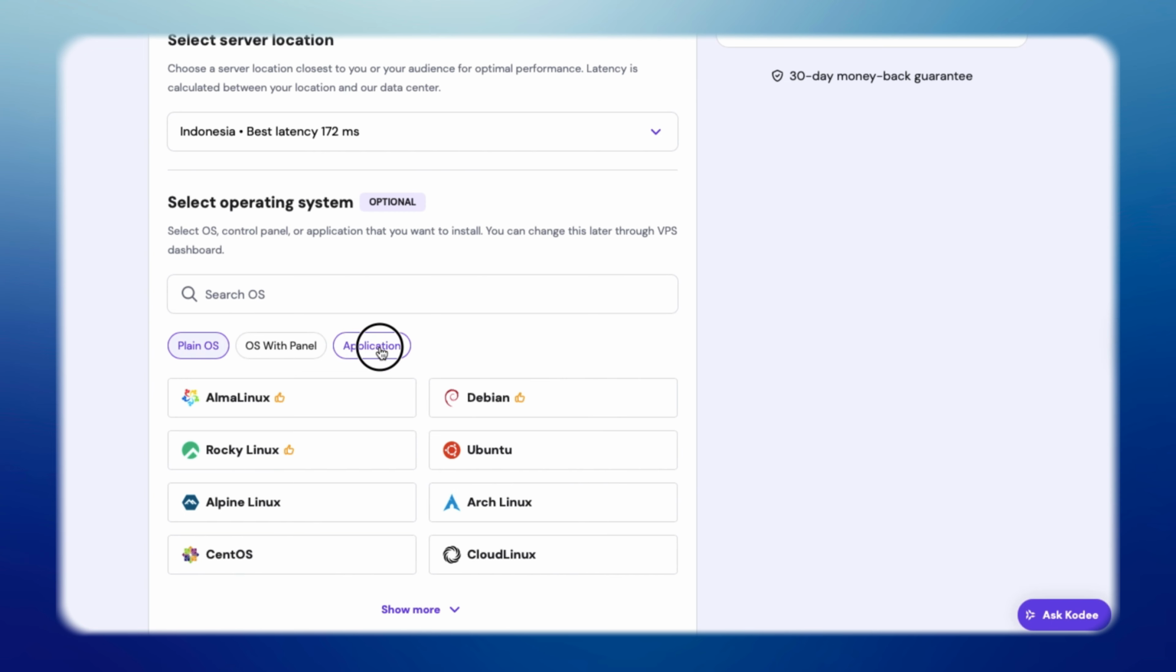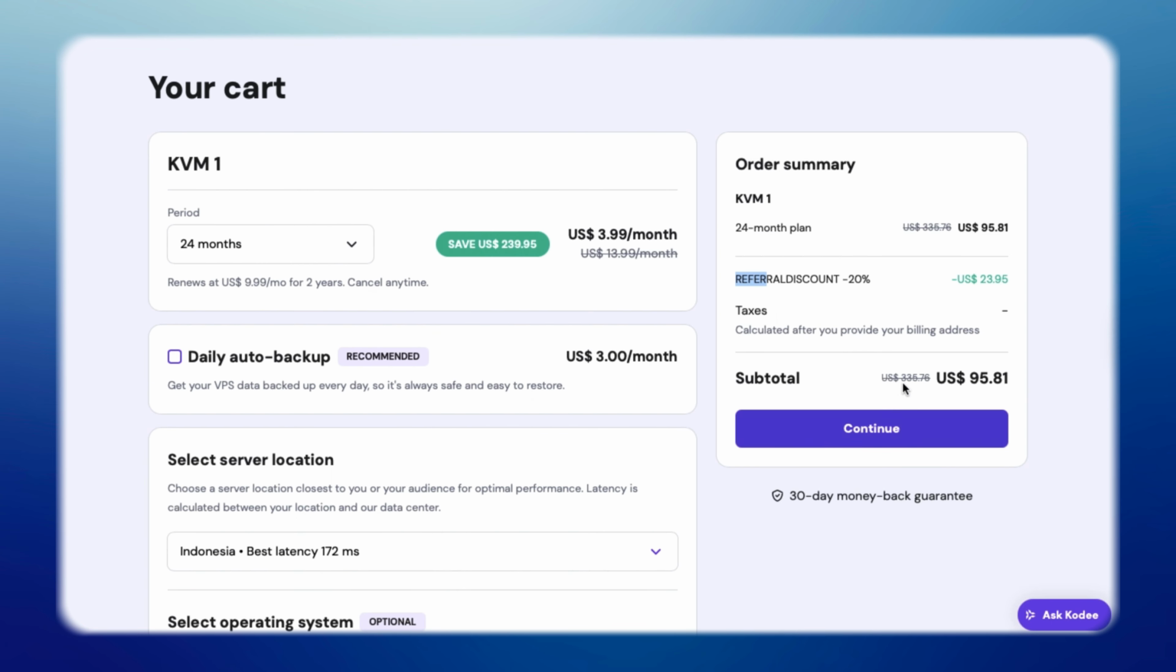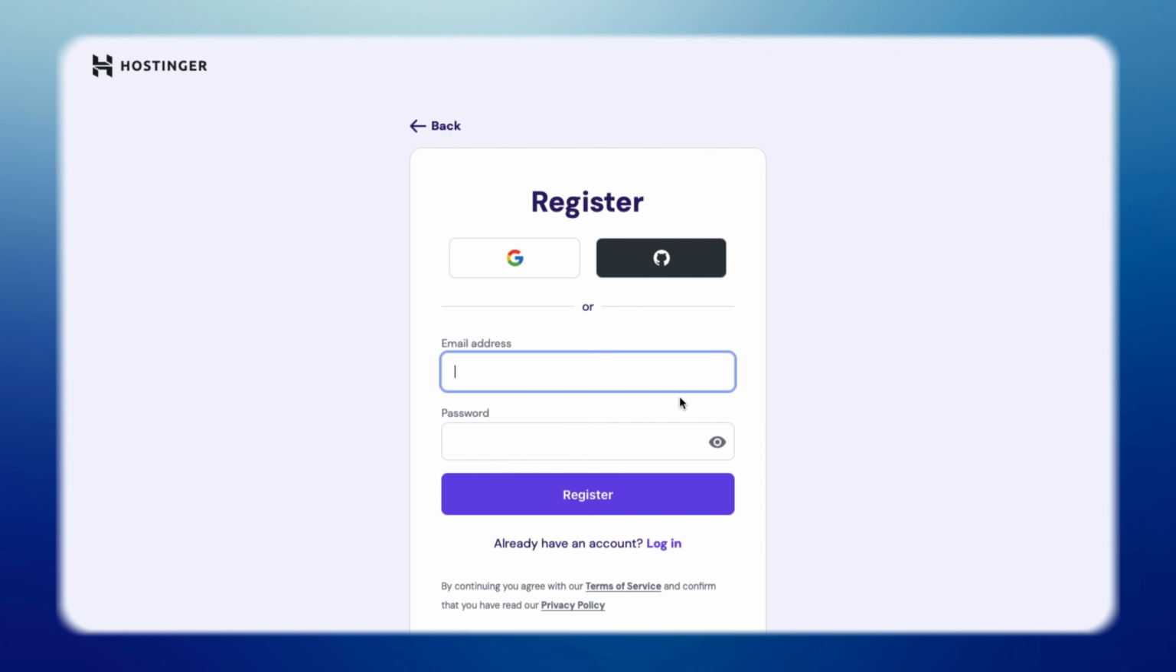Now scroll down and click on the application. Then select N8N from the list and click Continue. Fill in your details, enter your payment information, and click Checkout.